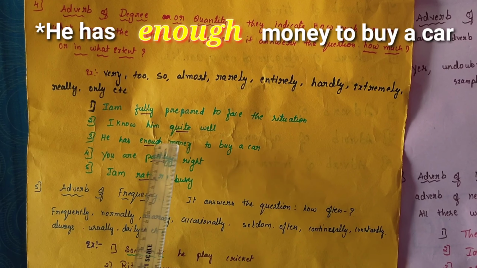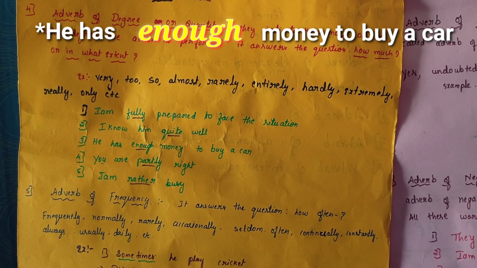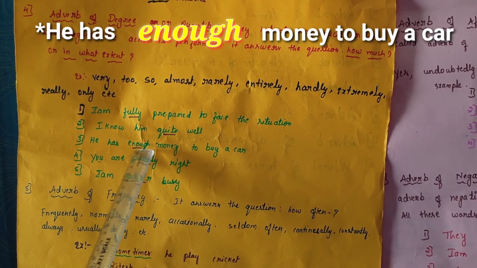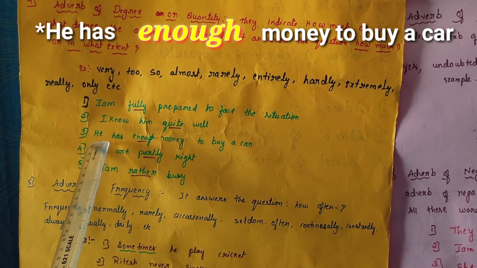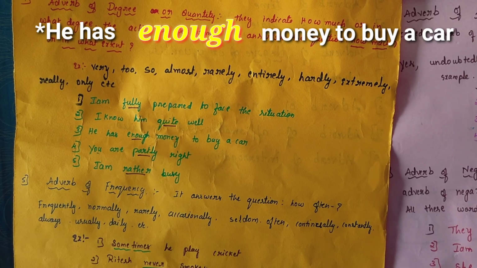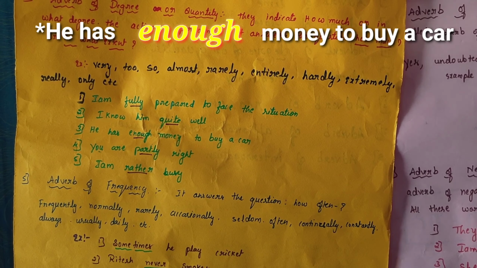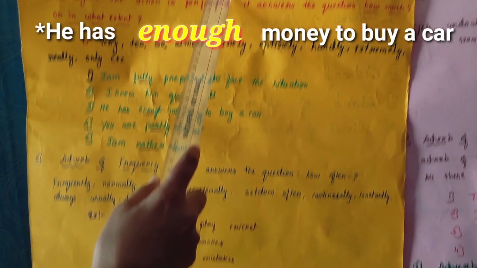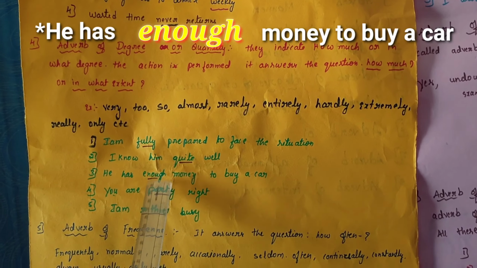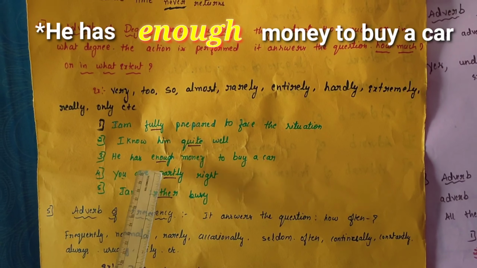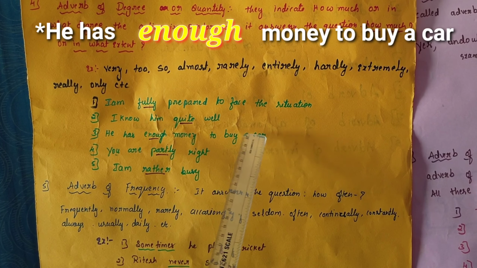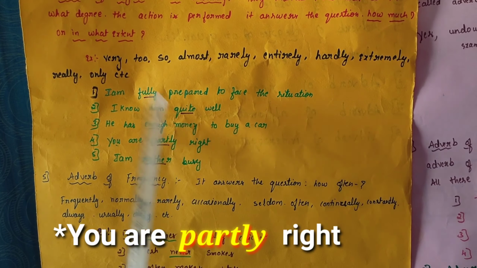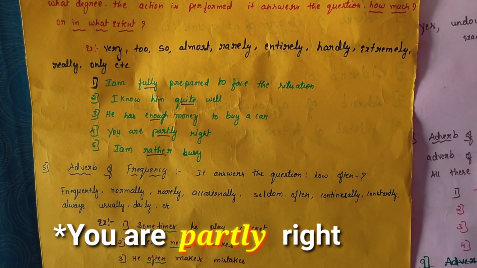He has enough money to buy a car. Means he had some money. He has already deposited or kept his money with him. So he has enough money to buy a car. Means he has a certain amount of money with him. So it shows the quantity, how much money he has. So he had enough money to buy a car. Here enough is an adverb of degree or quantity.